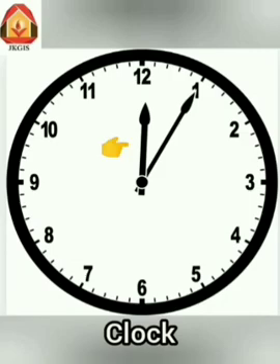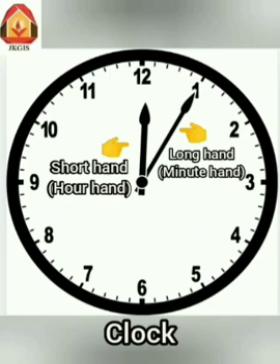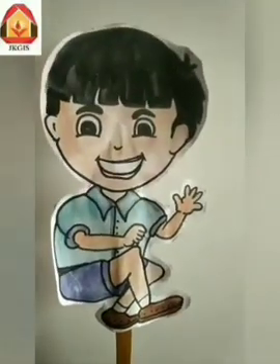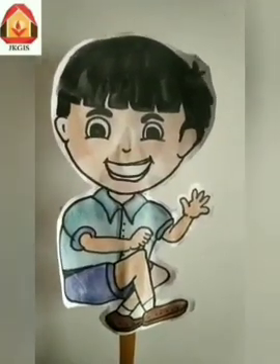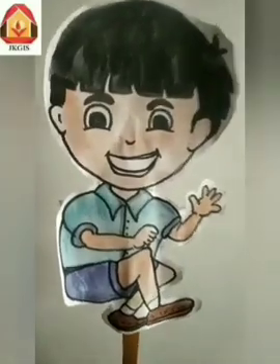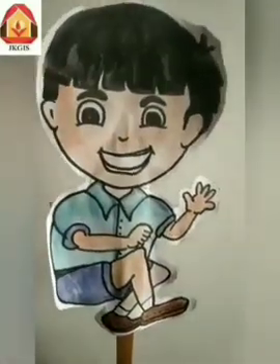One is short and one is long. The short hand of a clock is called hour hand, and the long hand of a clock is called minute hand. Now, friends, let us try to understand hour hand and minute hand in little more detail and how they help us in reading time.